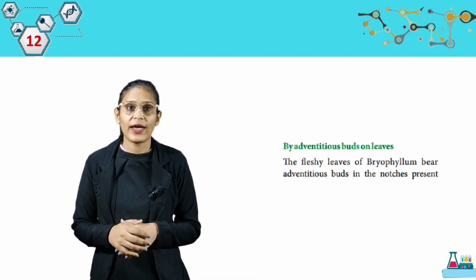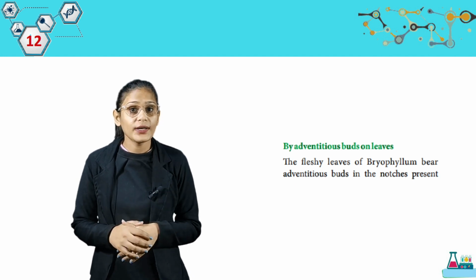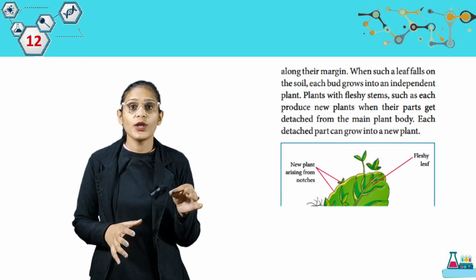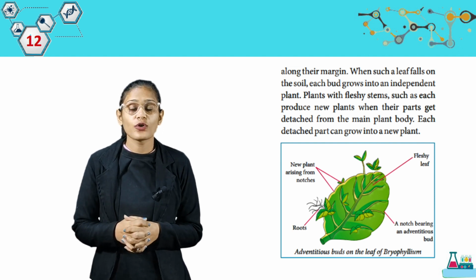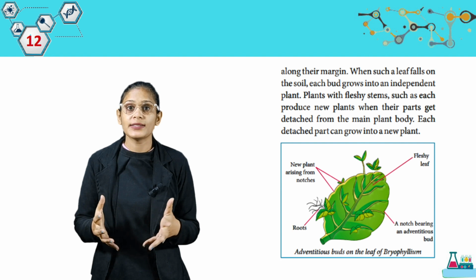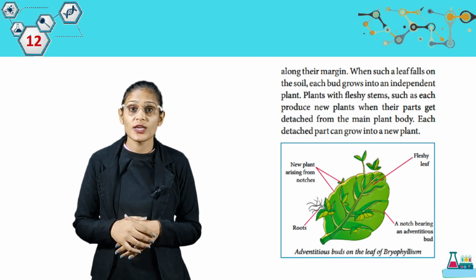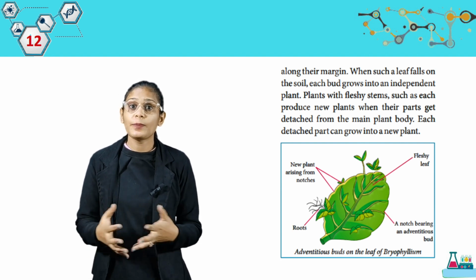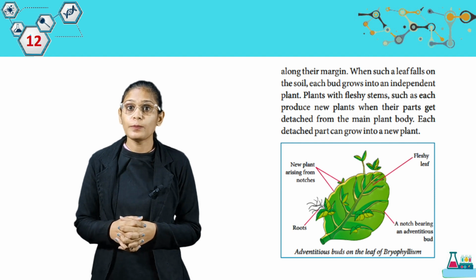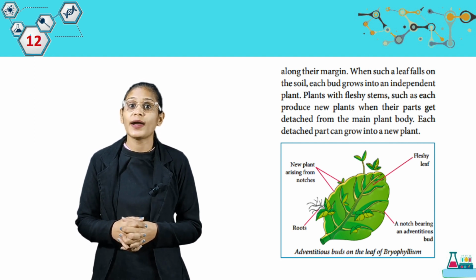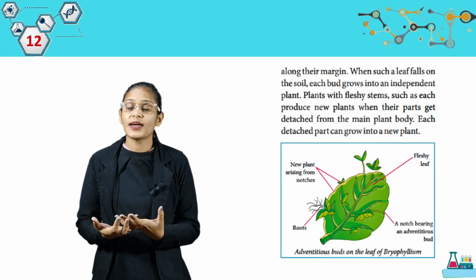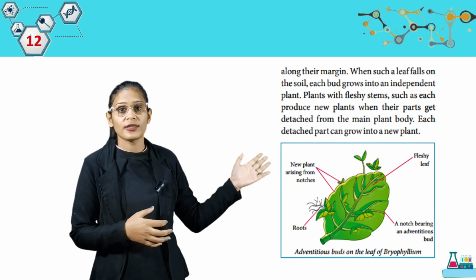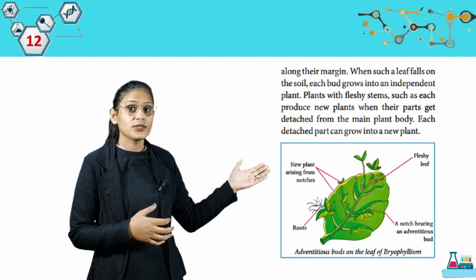Now, by adventitious buds on leaves. Fleshy leaves of Bryophyllum bear adventitious buds in the notches present along their margin. When such a leaf falls on the soil, each bud grows into an independent plant. Plants with fleshy stems such as cactus produce new plants when parts get detached from the main plant body. Each detached part can grow into a new plant. So students, इस तरह हम leaves से भी क्या कर सकते हैं, vegetative propagation. Look at this picture, we have adventitious buds on the leaf of the bryophyllum.